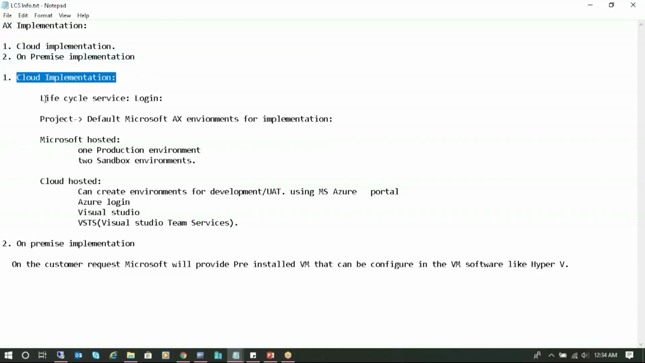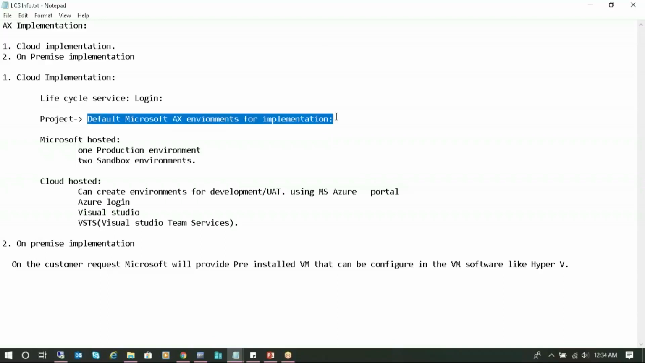In cloud implementation, we should log into Lifecycle Services, LCS. We have to create a project with a project name. Once we create the project, we can request new environments from Microsoft by taking the license and the required signups. Once we do that, Microsoft Dynamics AX will provide the default D365 environments.